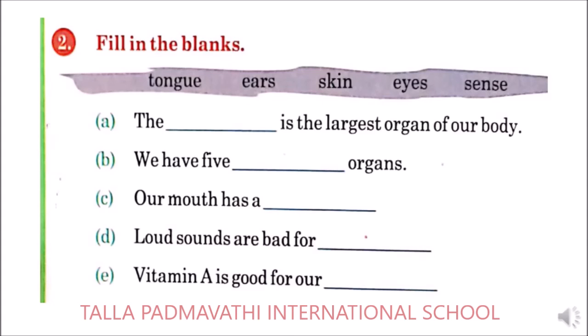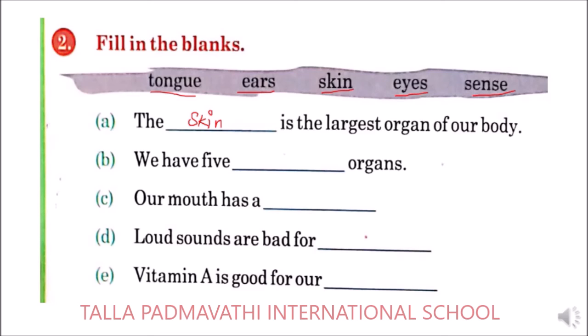Next, here are a few words which are given above. You need to fill in the blanks. So the options given here are tongue, ears, skin, eyes and sense. So which is a good match? Write that in a proper sentence. The dash is the largest organ of our body. As we have seen, which is the largest organ in our body? Yes, you are right. Skin is the largest organ in our body.